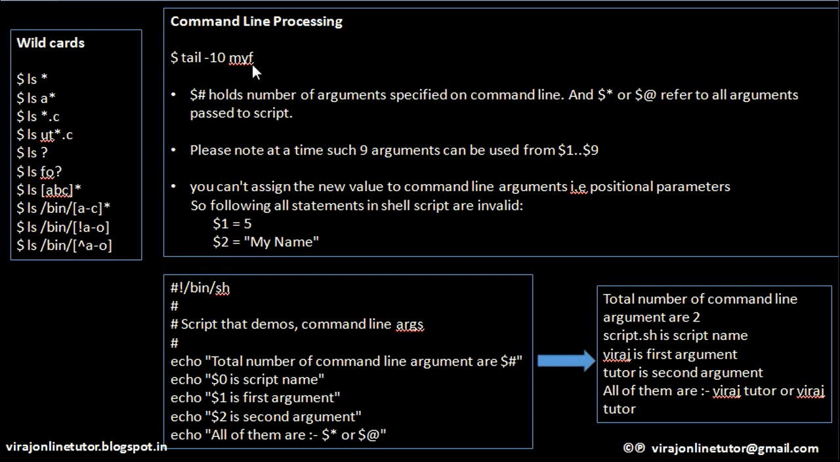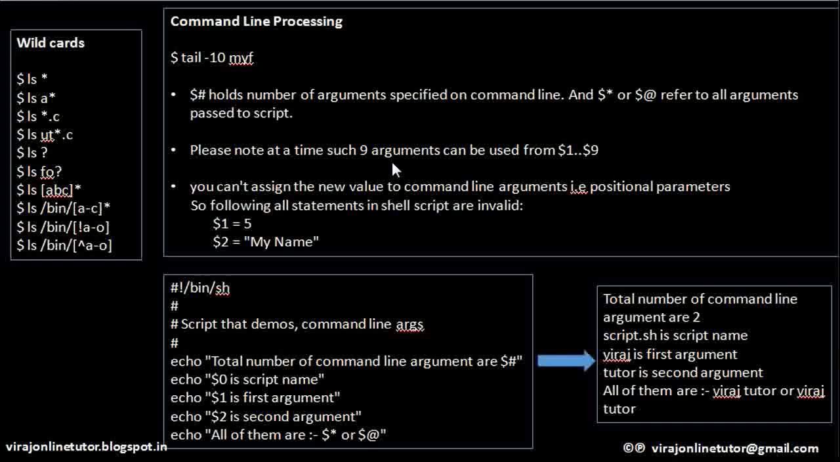So these are the very important notes that I have listed here as far as command line arguments go. Remember that $# gives you the number of arguments which are specified on the command line. I repeat, $# gives you how many arguments are specified on the command line to your shell script. And $* or $@ refers to all the arguments which are passed to your script. Clear?